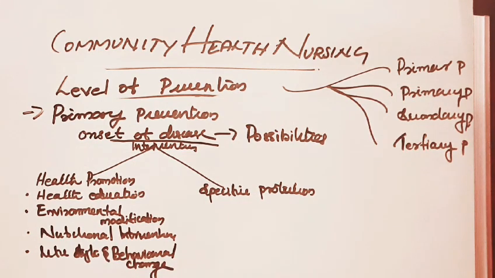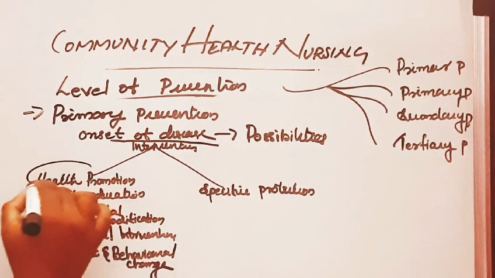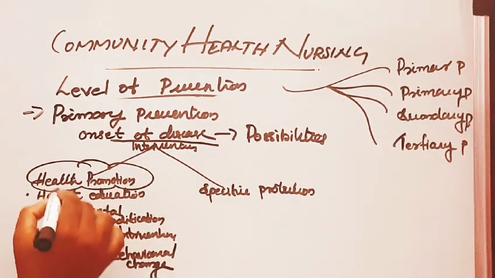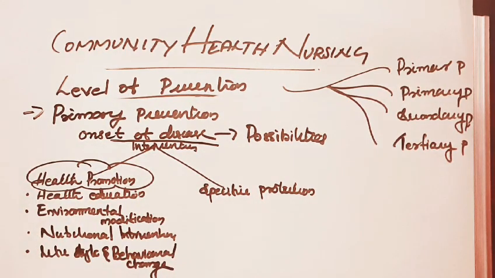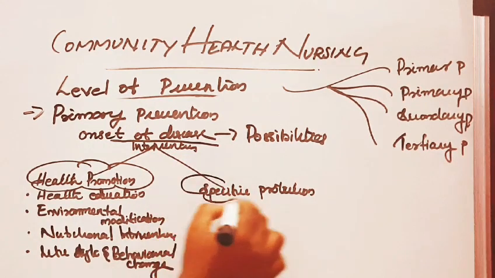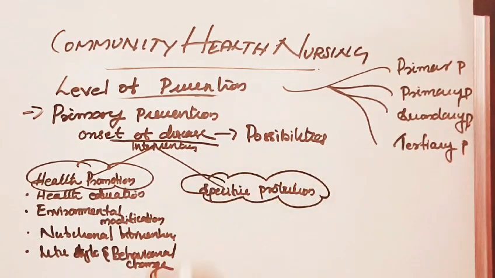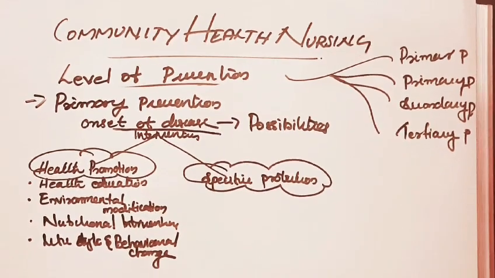Primary prevention means preventing prior to the onset of disease. It has some interventions, divided into two ways: health promotion and specific protection.